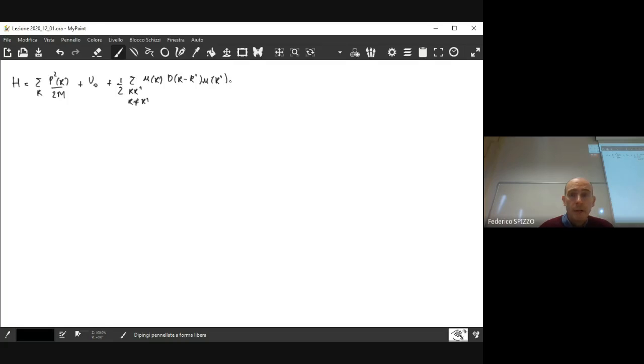So U of R, as U in principle was a field, is the oscillation field. In this case, you may consider U of R an operator that, when applied to the actual amplitude of the system, tells you what is the amplitude that you have in the system at a specific position.